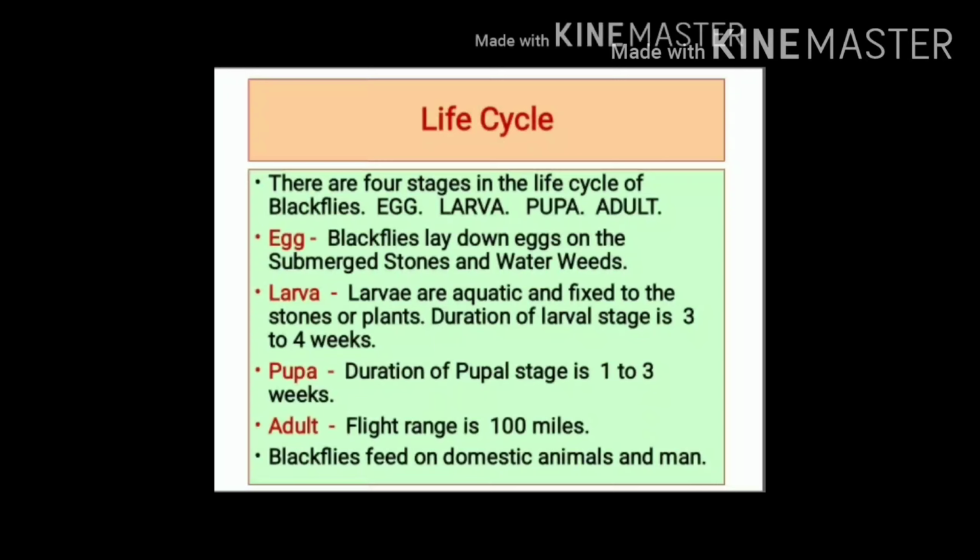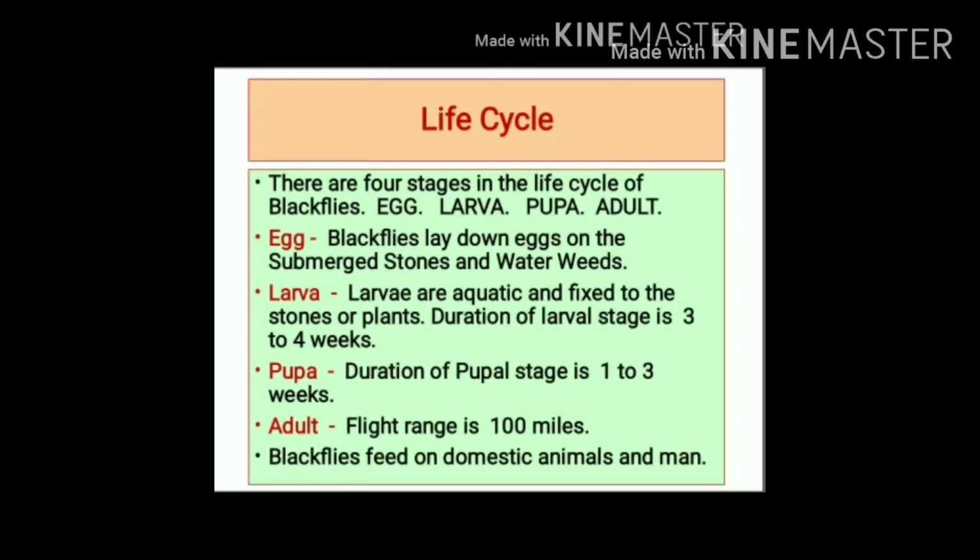They fix themselves to the stones or the plants. Larval stage remains for 3 weeks to 4 weeks. Larva develops into pupa and pupal stage remains for 1 to 3 weeks. Pupa develops into adult, and adult flies has flight range of about 100 miles.